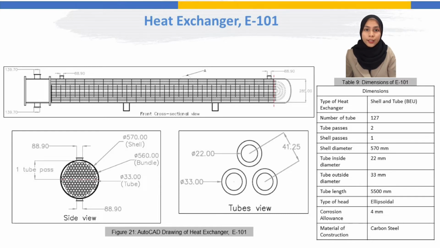The corrosion allowance is chosen at 4 mm, where corrosion is expected to occur. For the type of heat exchanger head, an ellipsoidal head is chosen with a thickness of 4.38 mm. Welding neck flanges are used for the E101 and mineral wool is chosen as the type of heat insulator with a thickness of 75 mm.